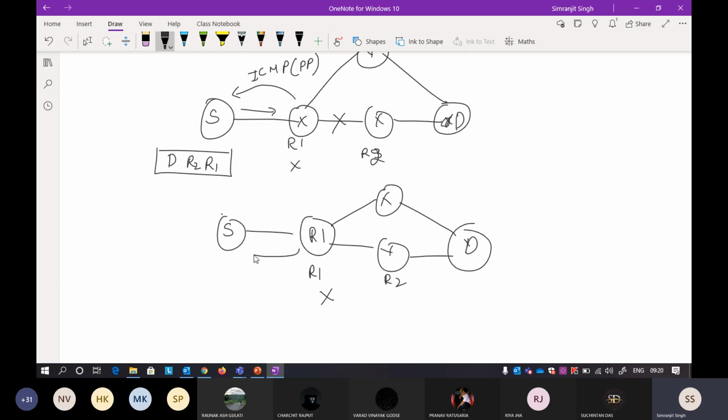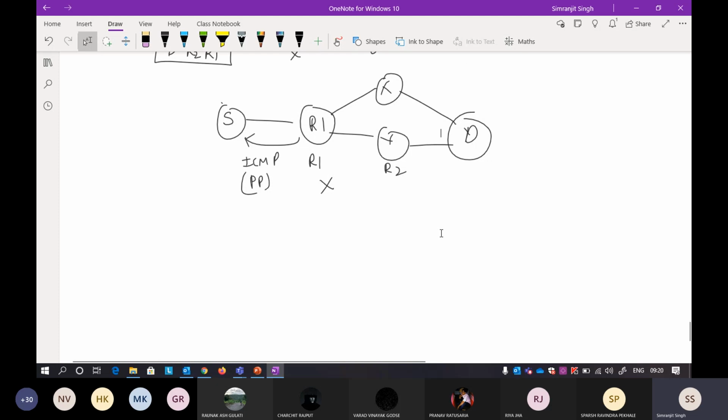So you discard that packet and send an ICMP saying that the data that I received got corrupted, and that is why I'm sending a parameter problem ICMP message back to the sender. Okay, so this is another way. So there are two ways for this ICMP parameter problem to come into the picture.